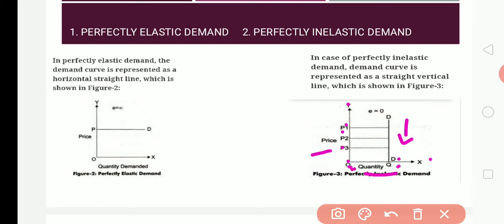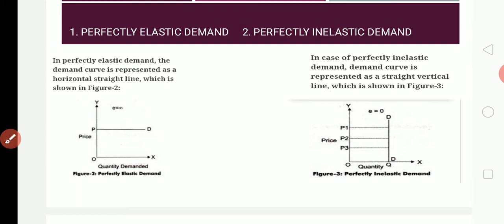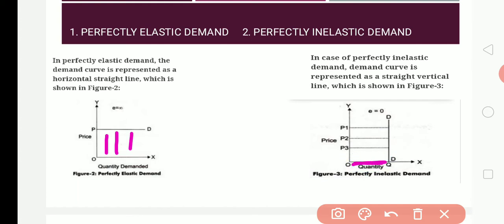That means here the demand is remaining constant. That means there is no change in the demand, even though the price may increase to P1 or the price may decrease to P3, the demand remains constant. For this, the elasticity is perfectly inelastic. Elastic means the change is unlimited, here inelastic means the demand is not changing. The demand is inelastic. So whatever the changes in the price, the demand is going to remain constant.